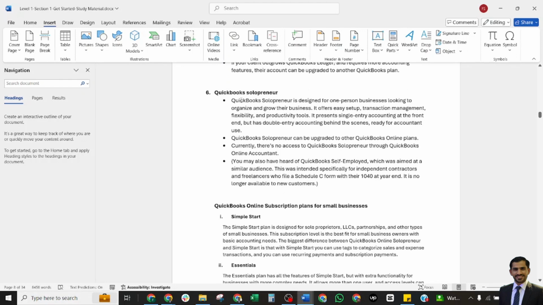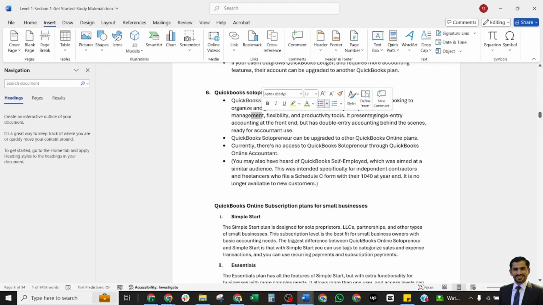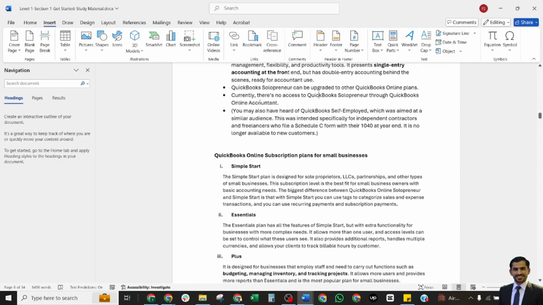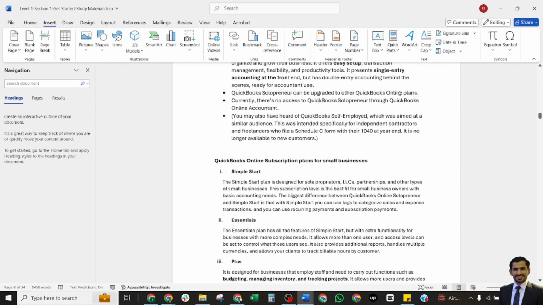The sixth one is QuickBooks Solopreneur. QuickBooks Solopreneur is designed for one-person businesses looking to organize and grow their business. It offers easy transaction management and flexible productivity tools. It presents a single-entry accounting system, but has double-entry accounting behind the scenes, ready for the accountant's use. QuickBooks Solopreneur can be upgraded to the other plans.